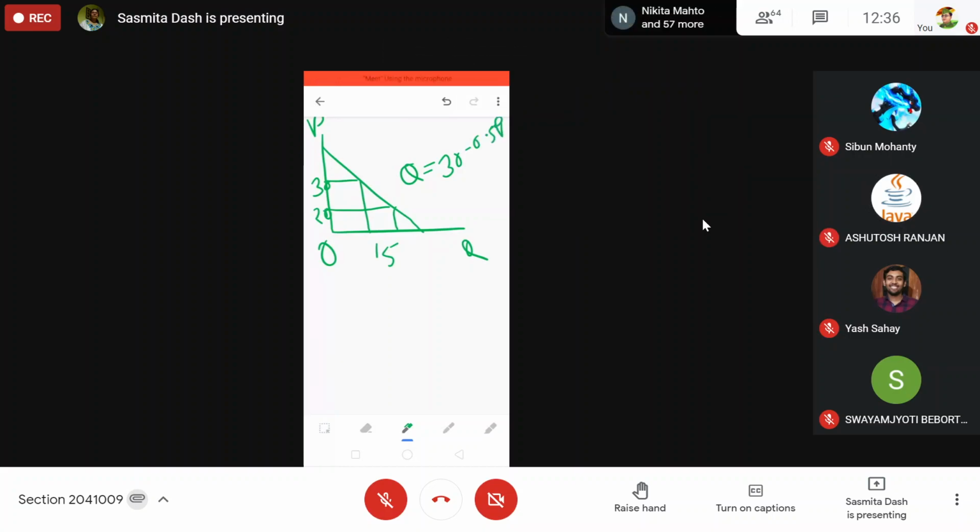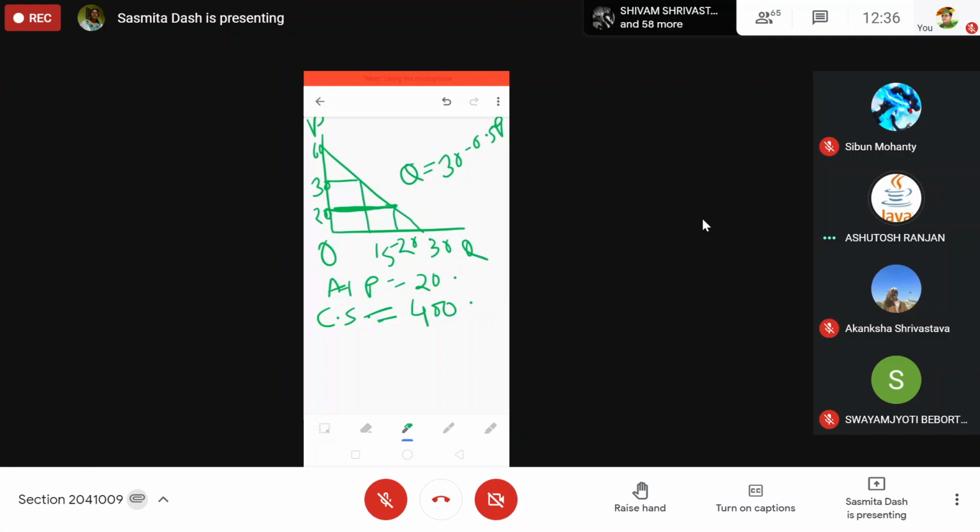From this, if the price is now 20 rupees, how much will the quantity be? 20. So quantity is 20. If quantity is 20, this is the situation. How much will consumer surplus be now? This is 60. At P equal to 20, how much is consumer surplus? Consumer surplus is 400.